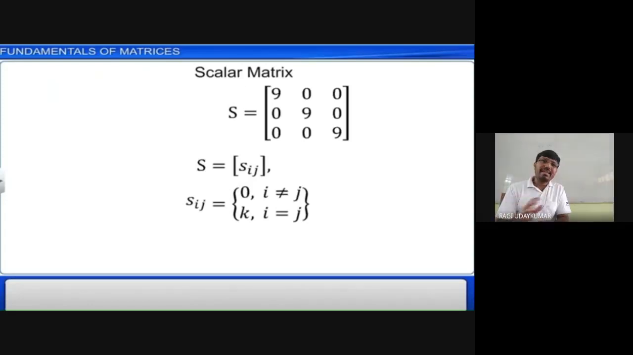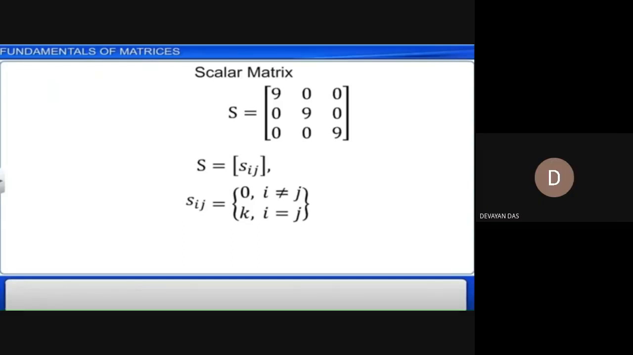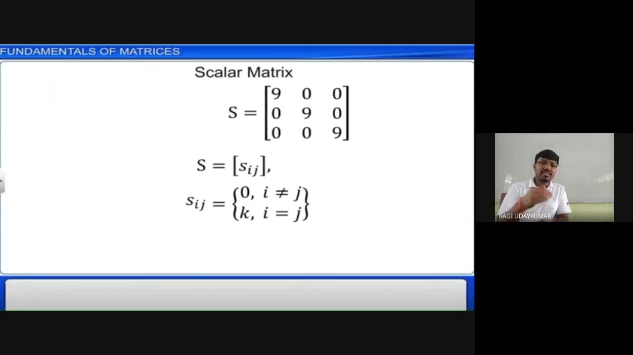No, that is the matrix only, not a single element. Sij is nothing but the general form. Suppose for any matrix, generally we write capital A is equal to, in brackets, Aij. Here it is a scalar matrix now, that's why it is written as Sij.